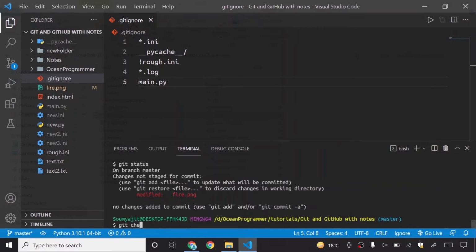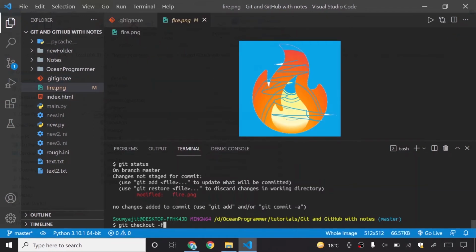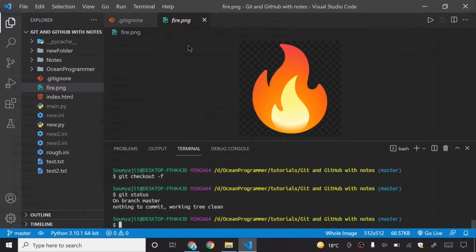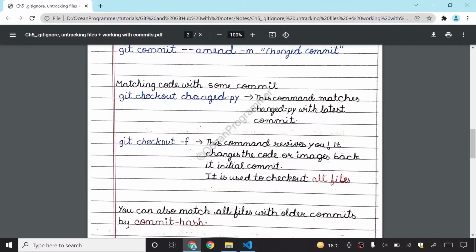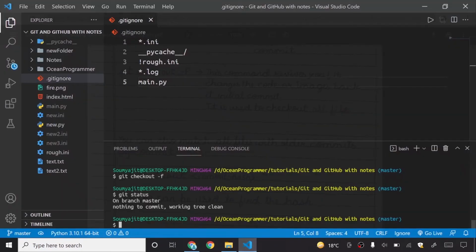So if I say git checkout, and here I say -f, you can see that this file is now revived. This is an awesome feature of git. This is the main beauty of git. You can also match all files with older commits by commit hash. As I told you, you can even roll back to older commits.